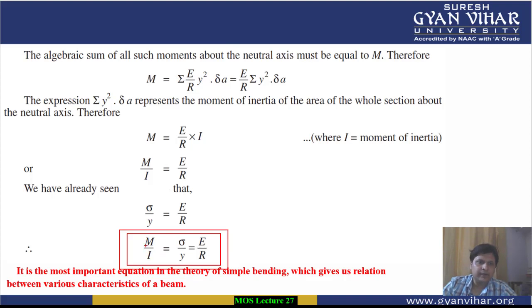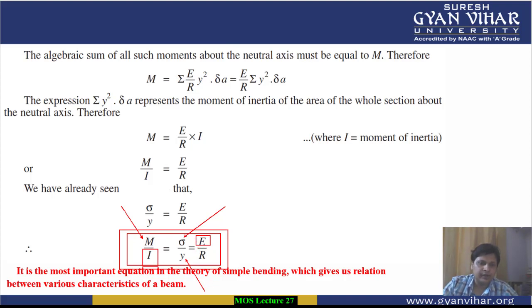M is your bending moment, in fact your moment of resistance. I is the moment of inertia of the cross section of the beam. Sigma is the bending stress. Y is the distance of the outermost fiber from the neutral axis, generally equal to depth divided by 2.